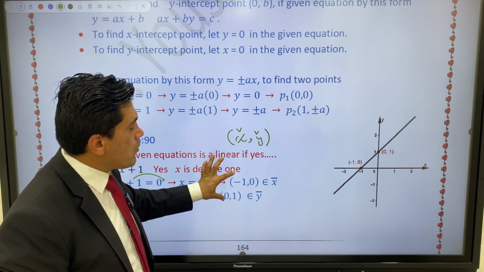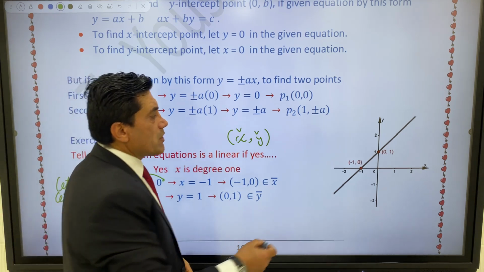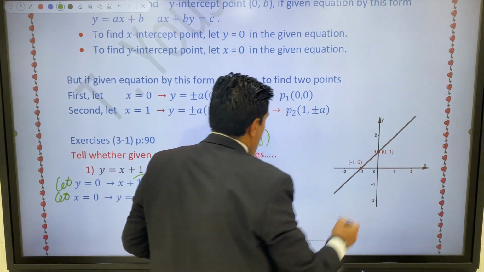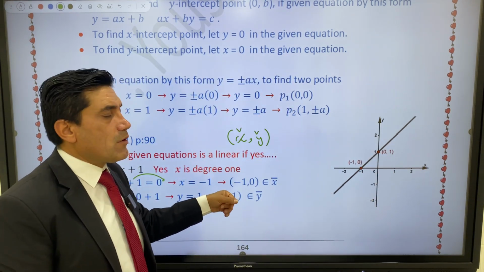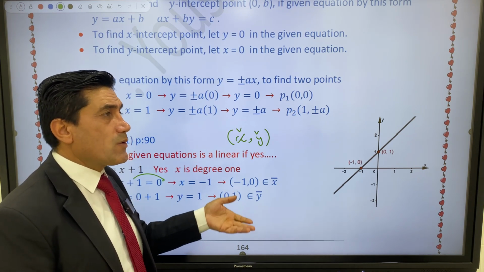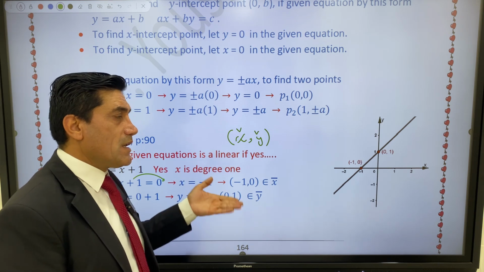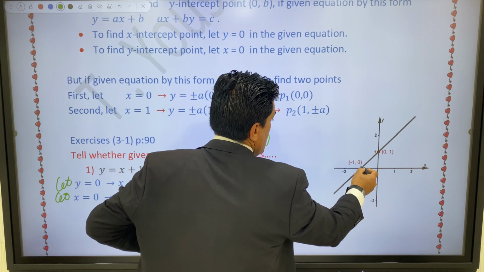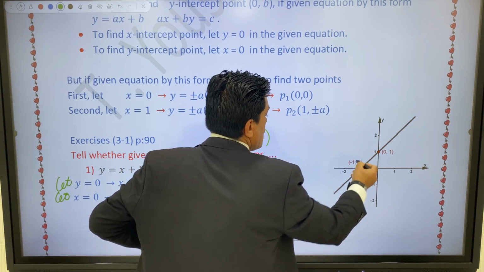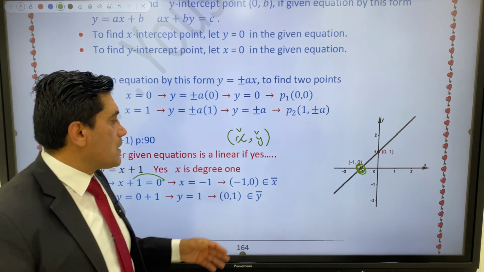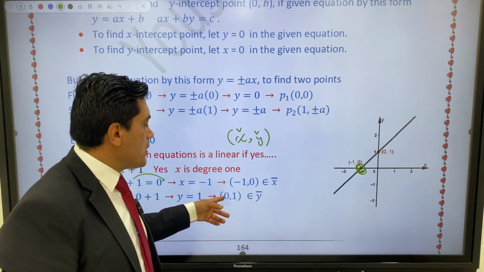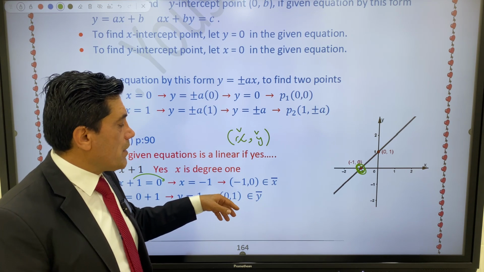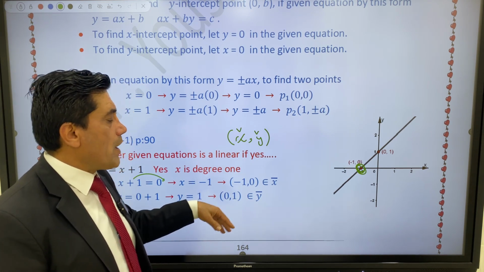So determine or plot the 2 points on the coordinate xy. The first point is negative 1, 0, so it lies on the axis of x. But which part of the axis of x? The left part, the negative part. So this point is negative 1, 0. The second point is 0, 1, which lies on the axis of y. Which y?